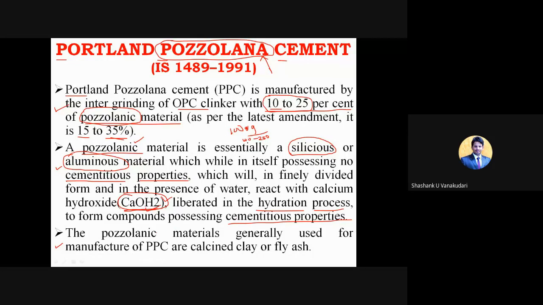And when you compare the cost of OPC and PPC, the OPC cost will be higher than the PPC. Okay, and here the pozzolanic materials generally used for manufacture of PPC are calcined clay or fly ash, right? So basically this fly ash gets extracted from a power plant. So you can see in Raichur, you have heard, I think.